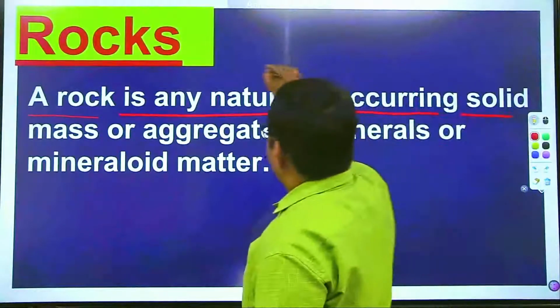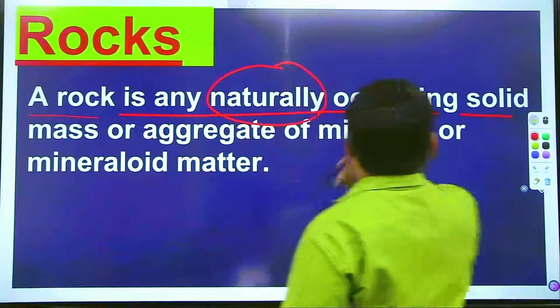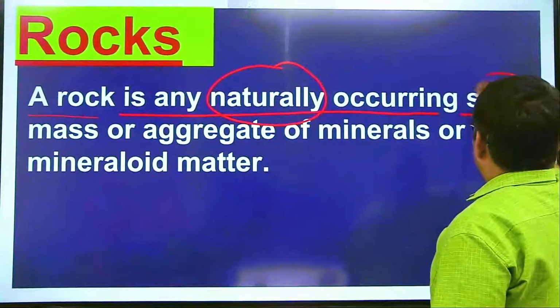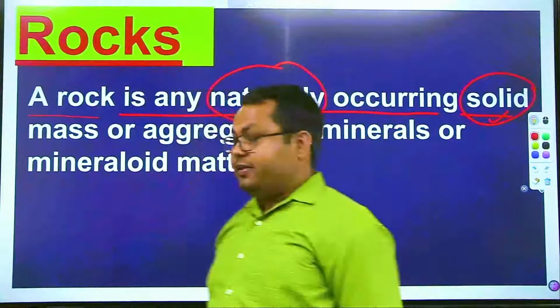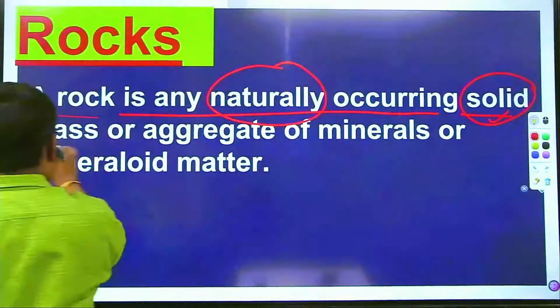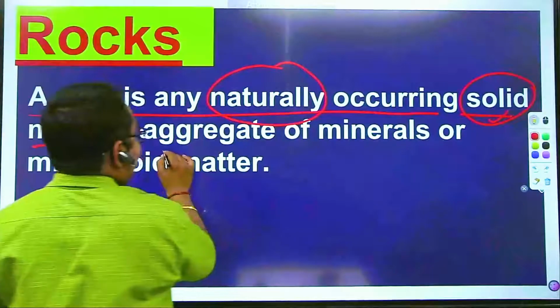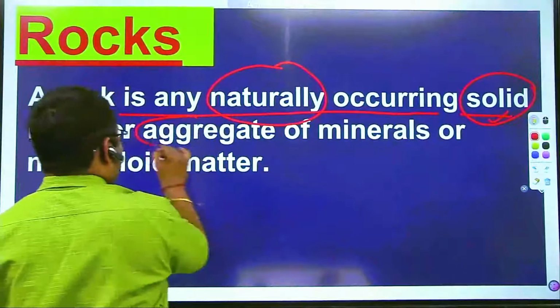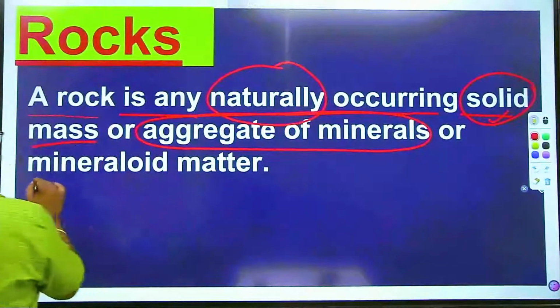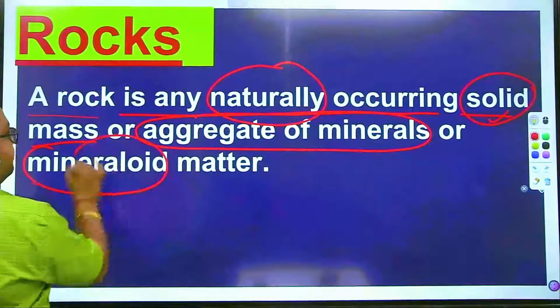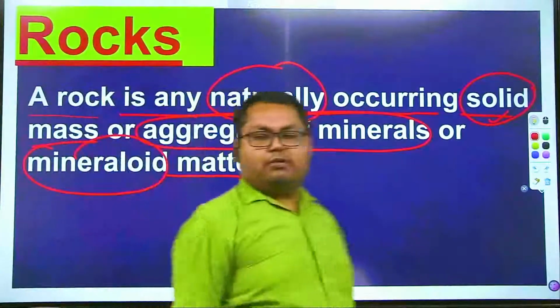Important thing is naturally occurring solid, then point to be noted as solid material. Solid mass, aggregate of minerals. Again, important point, aggregate of minerals or mineraloid matter. This is called as rock.